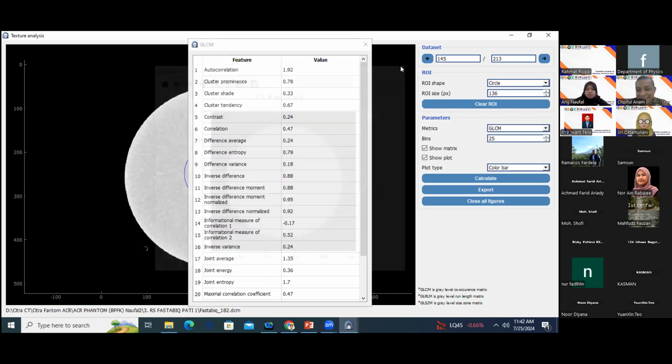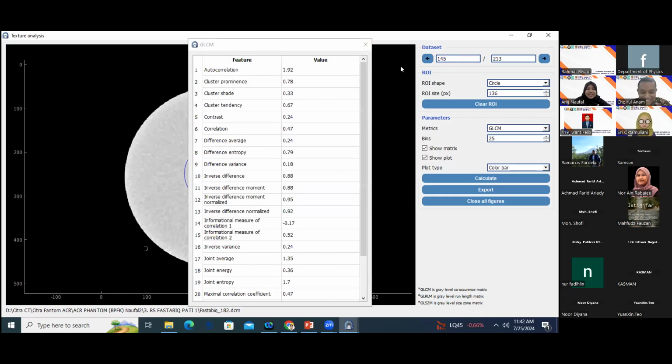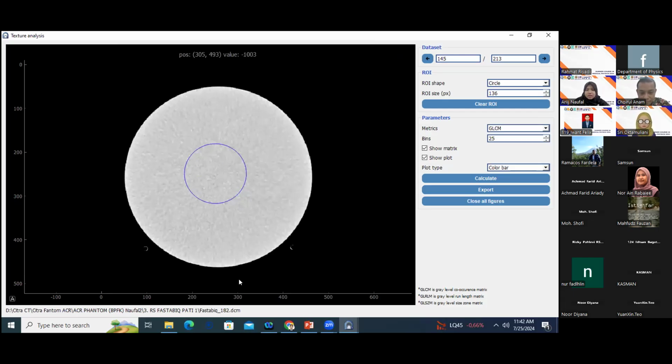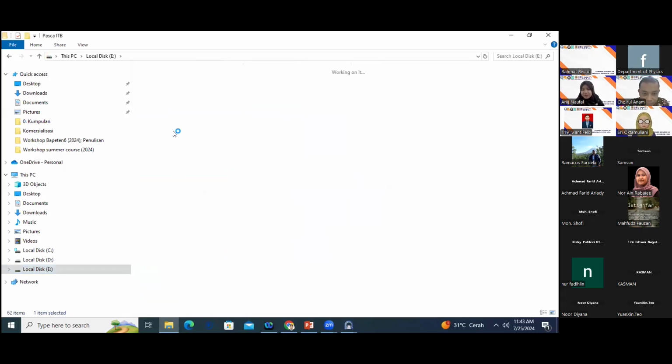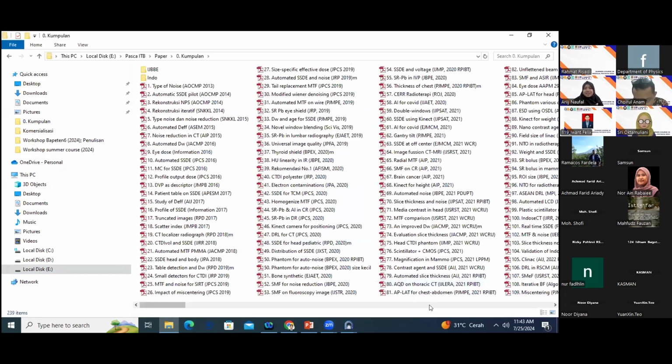Okay, thank you so much. Is there any other question? I think there are two last questions for this session. The first question is from Miss Adelia Octaviani. In image analysis, can a circle ROI at the center and a square ROI at the edges be used if the size of the ROI area is the same, and the average data and standard deviation are the same? If possible, can you explain it? And for the second, I think you will answer this one first. Since the duration of our session is almost over, I think you can give a short answer.